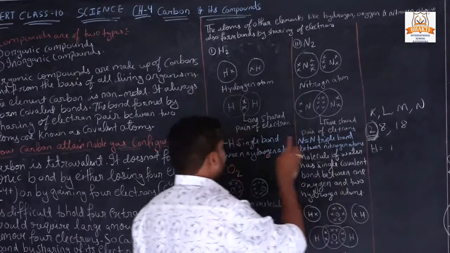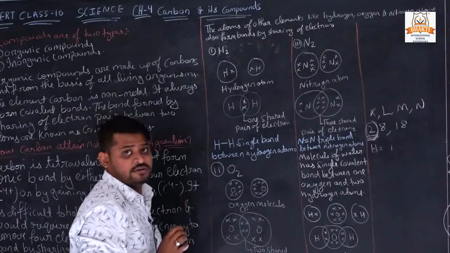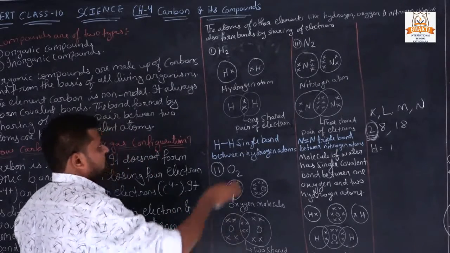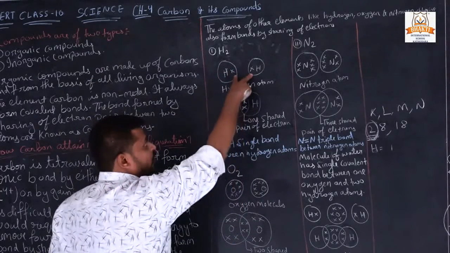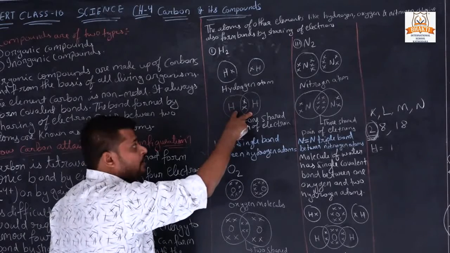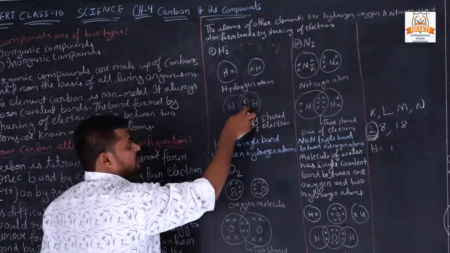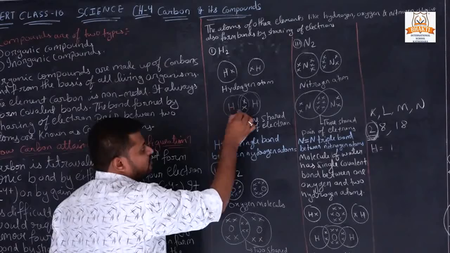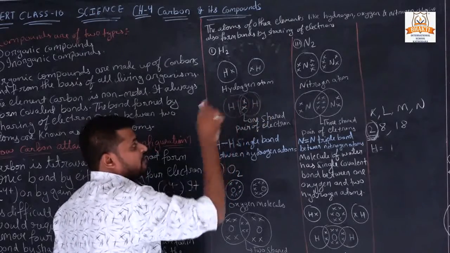That's why it will join another hydrogen. They create a bond with another hydrogen. Why? Because one hydrogen has one electron, both have one electron, so they will combine and make a bond. Both will share their one electron with each other. Now this hydrogen has 2 electrons, and this hydrogen also has 2 electrons, so they both will be stable.